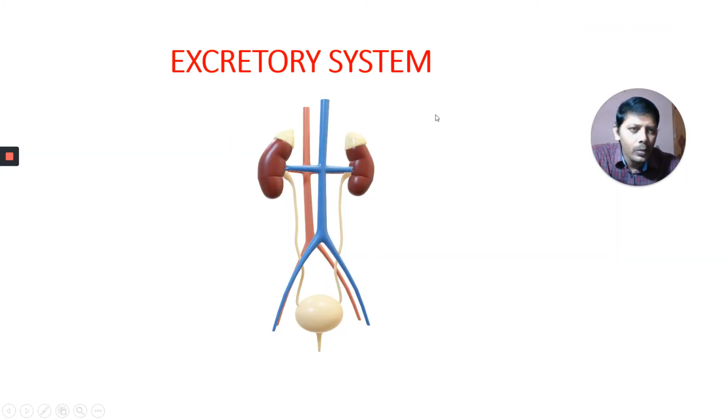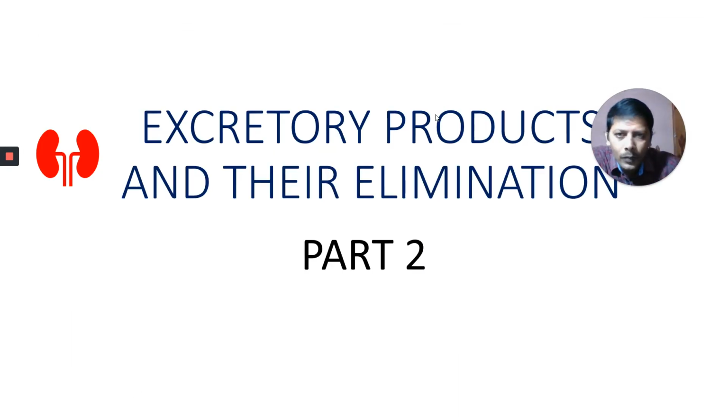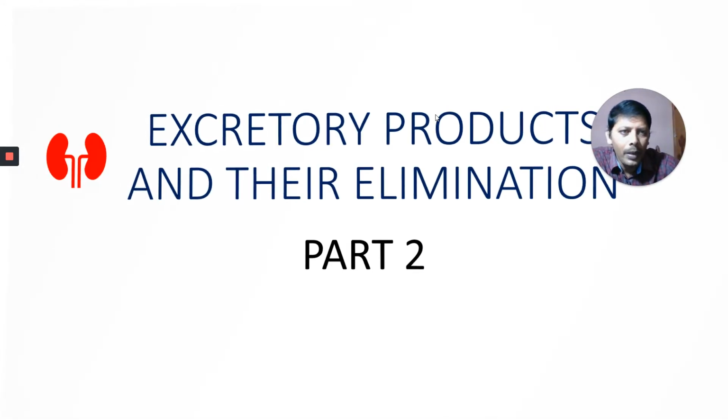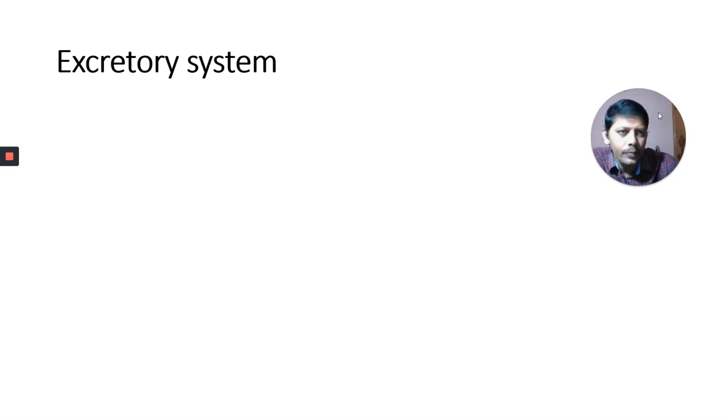This is part two of the human excretory system. Earlier, as I told you in the previous video, you learned the excretory system of earthworm, cockroach and frog. The excretory system of the cockroach is not there in our present syllabus. Okay, this is part two of the excretory system.